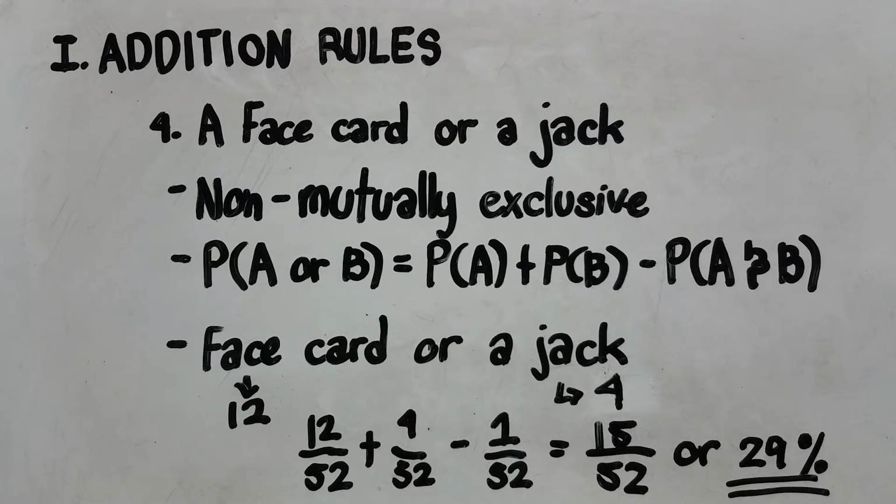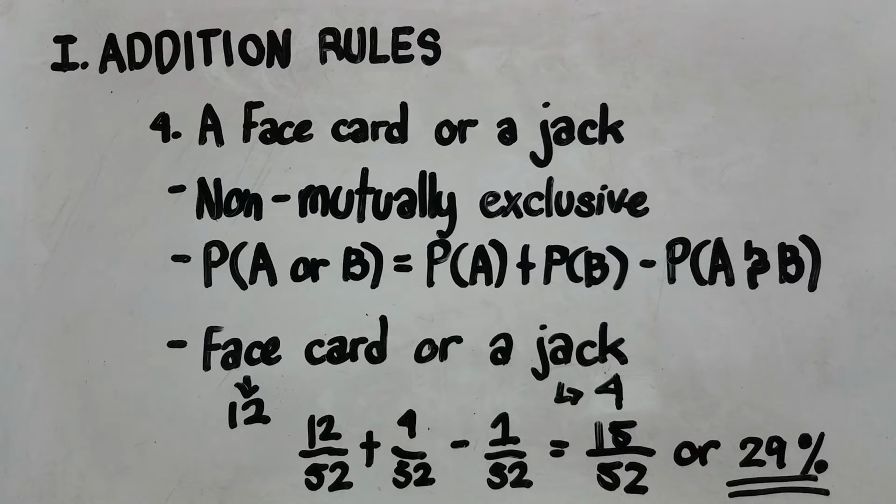Now, the question at 4, a face card or a jack? In this type of event, this is called a non-mutually exclusive event. Basically, this event would still happen at the same time. Face cards and a jack can happen at the same time.